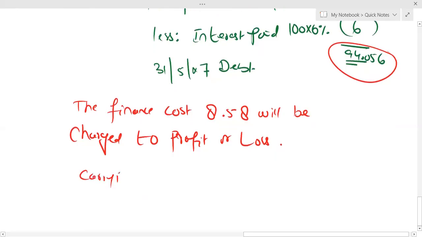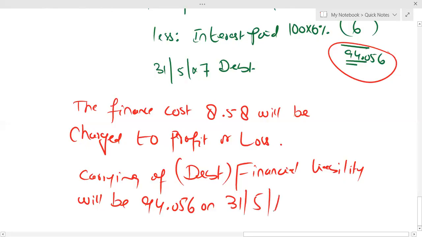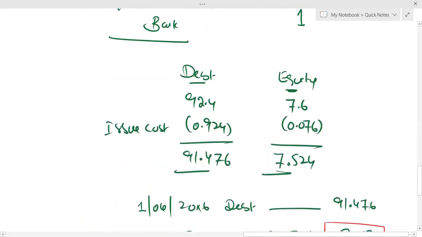And in the SOFP, the carrying amount of the debt, you can say the financial liability, will be 94.056 million on 31st May X7. So I strongly believe that each and every calculation and discussion is clear to everyone.